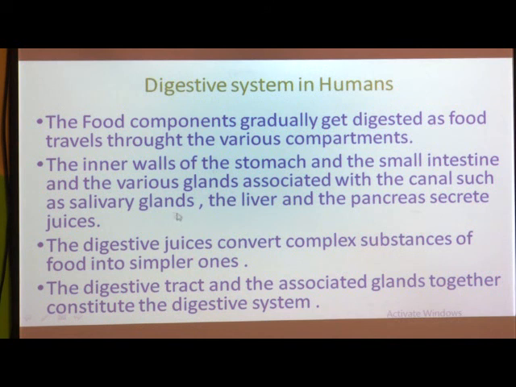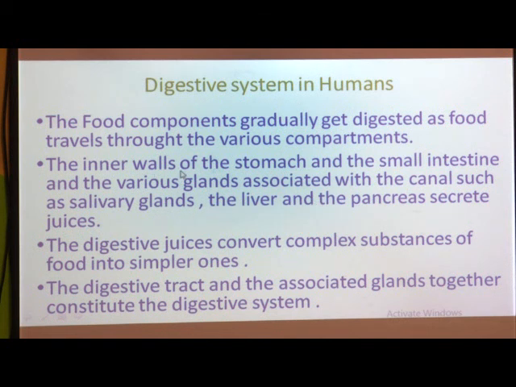So, salivary gland, liver and pancreas, all these are three types of glands, which are going to secrete some types of secretions, that is called juices also. So, these juices are called digestive juices. Why is it so? Because they are going to digest food. That is why they are called digestive juices.